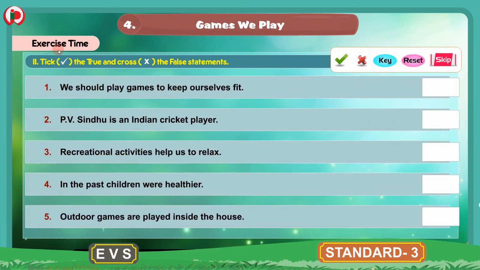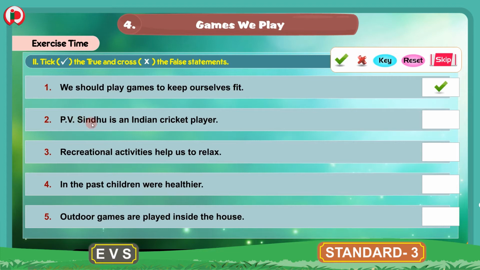The next bit under exercise time is to tick the true and cross the false statements. Here we have 5 statements, and for the true statement we have to put the tick mark, and for the false statement we have to put a cross mark in the given boxes here. Now 1. We should play games to keep ourselves fit. Yes, this is a true statement. We will put a tick mark here.